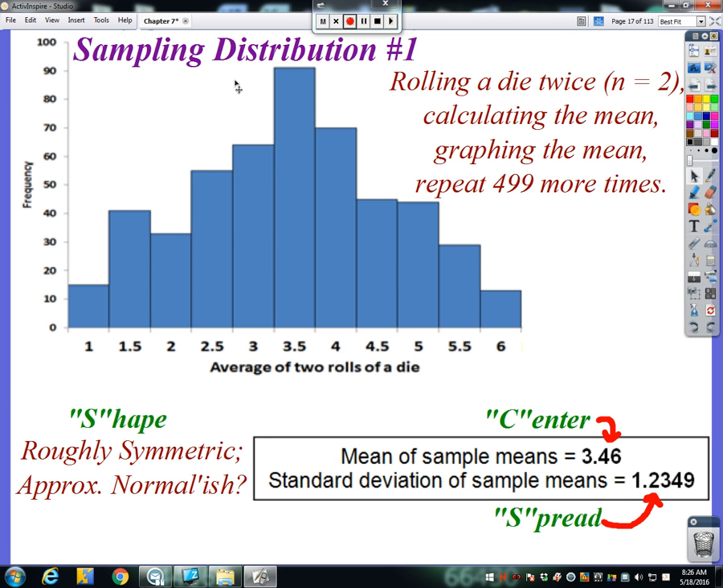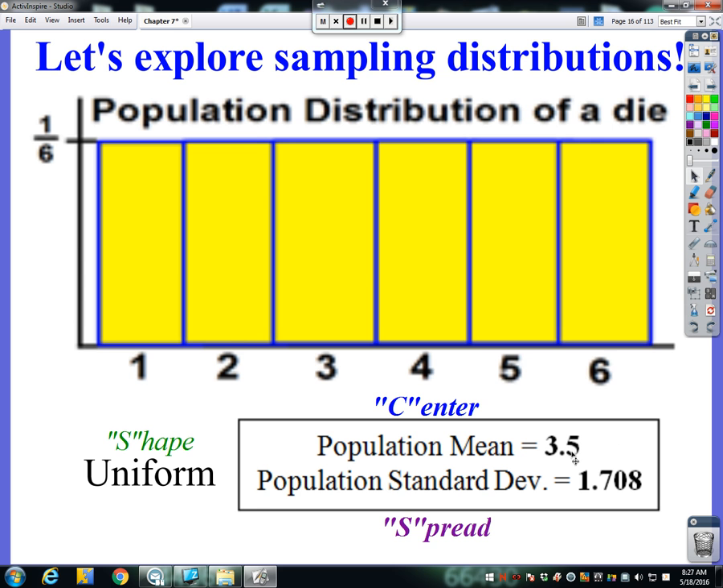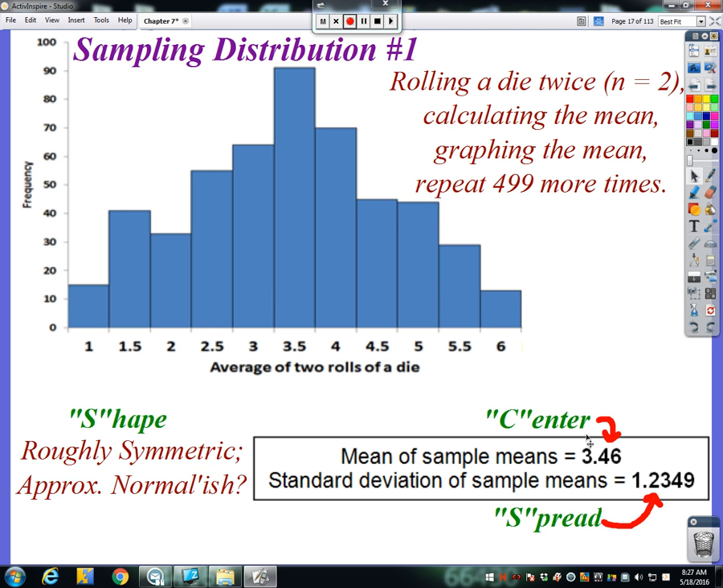Anyway, if I were to look at this new sampling distribution, I can tell the shape is no longer uniform, but it's starting to have this bell-shaped curve to it. So I might call it roughly symmetric or approximately normal-ish. But if I were to calculate the mean roll of 2 dice out of 500 total trials, the mean is 3.46, which is pretty darn close to the population mean of 3.5, right? Just a little bit lower.